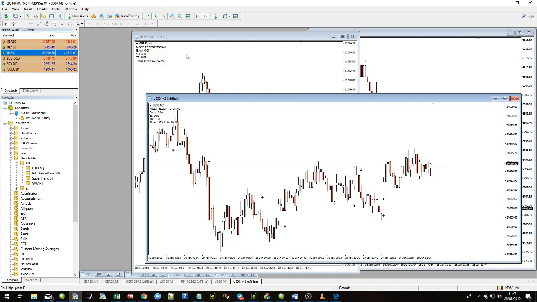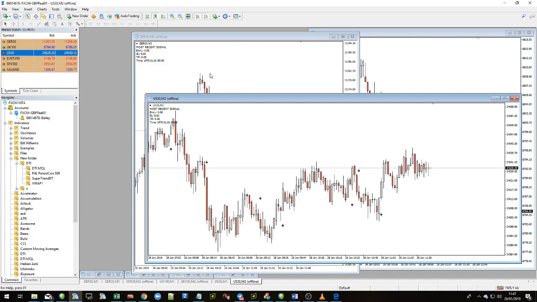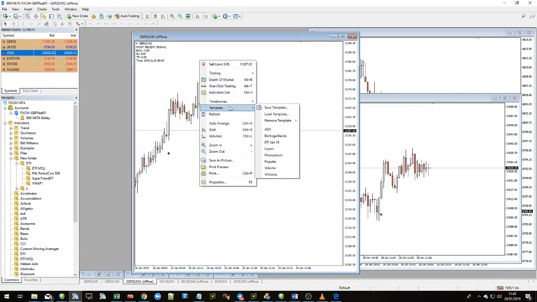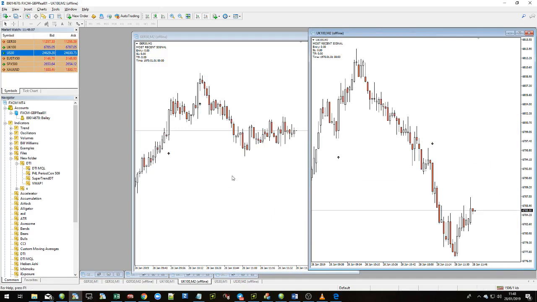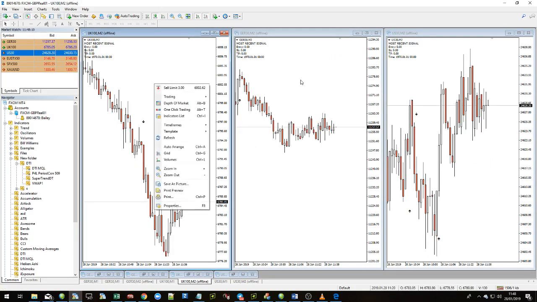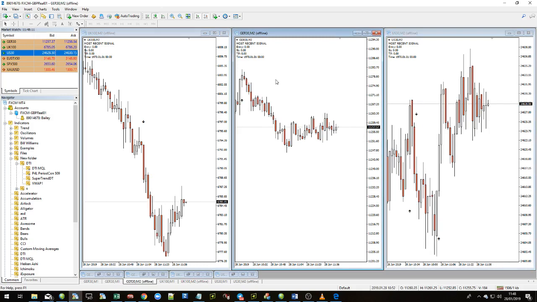But what might happen when you close this down and then reopen this is that it might re-ask for the password, because by default the password is all automatically set to blank. So if it pops up and asks for the password, you'll just need to right click on that template, your DTI, and then do the same for this one and the same for whichever charts you're using. So you might need to do it 3 times, but that's hopefully not the end of the world.